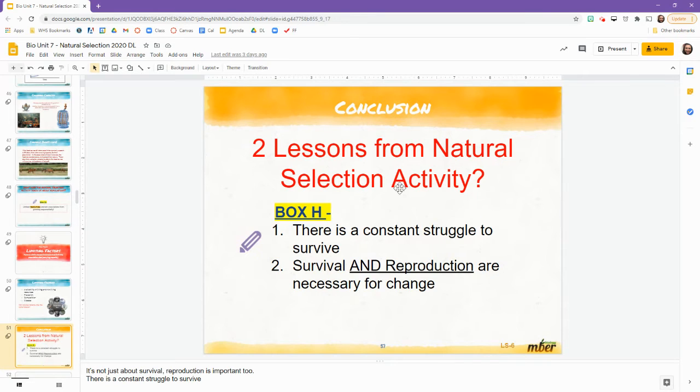Okay, 2 lessons from the natural selection activity. 1, there is a constant struggle to survive, and 2, survival and reproduction are necessary for change.